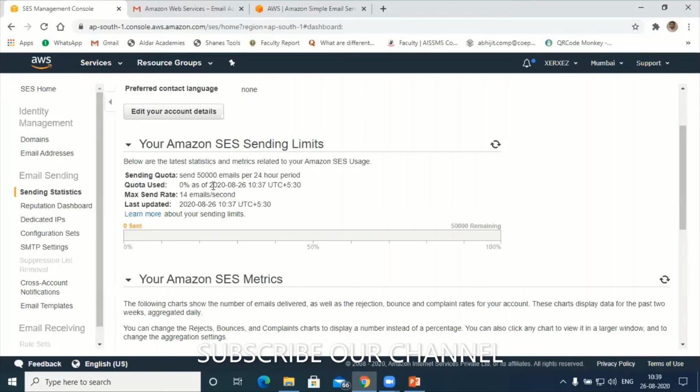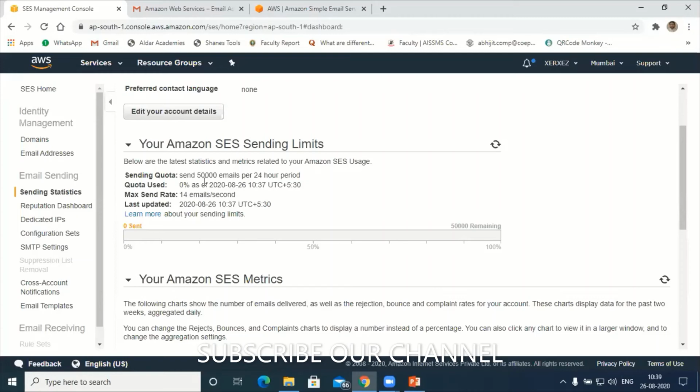But the problem here is, now you can see 50,000, right? But when you are registering your account to send email, in the beginning you will get only 200 emails per 24 hours. Hope you are clear. How many emails, interns? The sending limit will be only 200 emails per 24 hours.